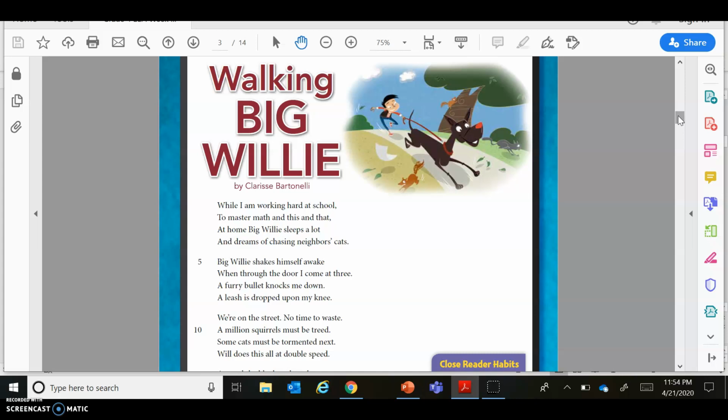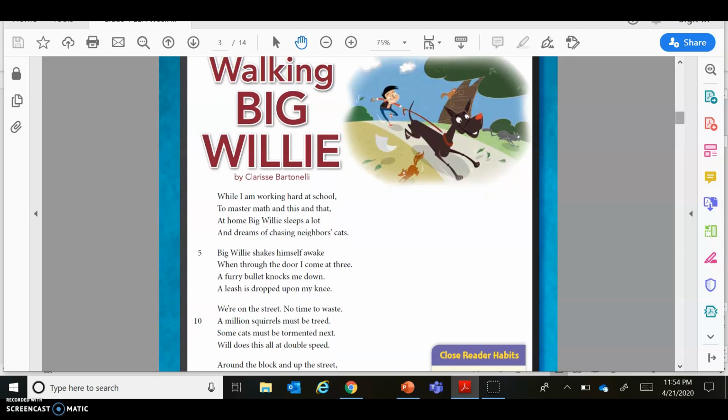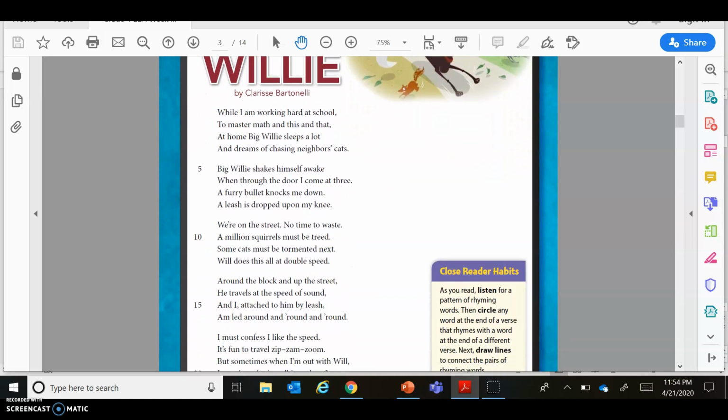And then before asking for help or before referencing a dictionary, I want you to look inside, around, and beyond each of those unknown words or phrases to see if you can figure out what it means. So we're going to go ahead and get started with our story, Walking Big Willie by Clarice Bartonelli. And we are going to listen for that rhythm, listen for those rhyming words. We're also going to be looking for different verses as well as stanzas. So this is Walking Big Willie by Clarice Bartonelli.